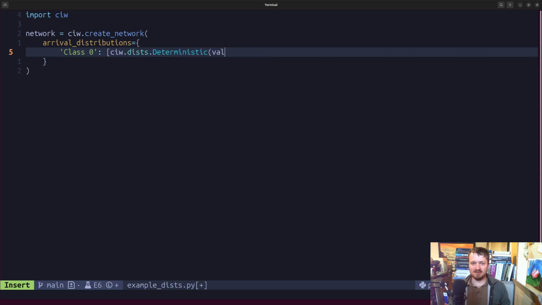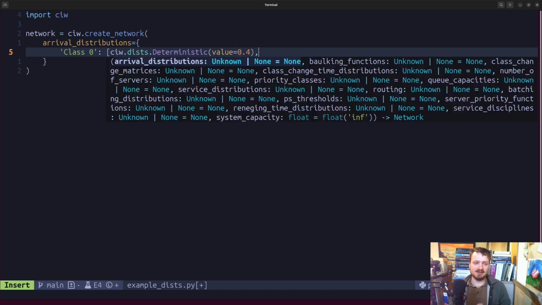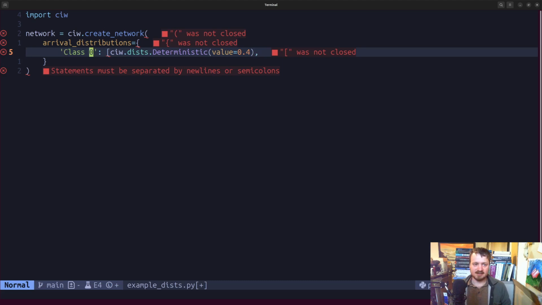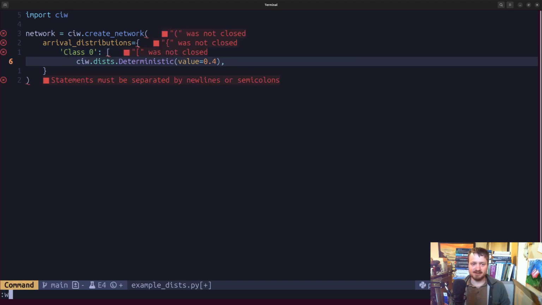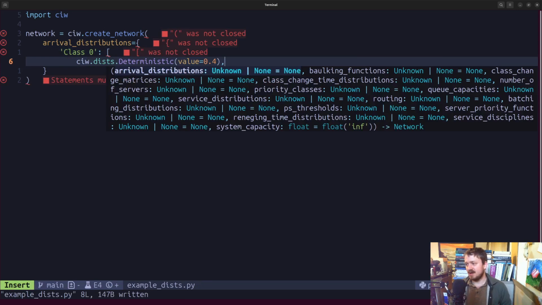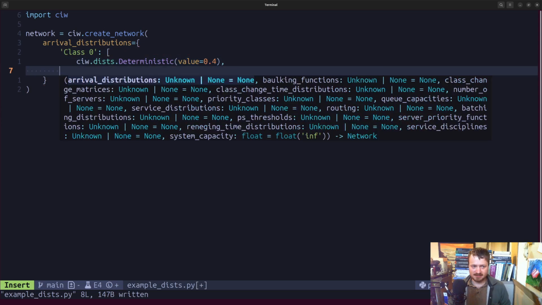So for class 0, let's have q.dists.deterministic. I think we've seen this one before, where what this means is that it's going to use exactly the same value as sampled from this distribution every time. I would tend to call this something more like a Dirac delta distribution, but I think deterministic is basically fine. I would prefer calling it constant or degenerate or something like that, but deterministic is fine. The thing is, sometimes you can have things that are technically distributions, but they're like conditional Dirac deltas, and so it's not a constant value every time, but we're in nitpicking territory at that point.